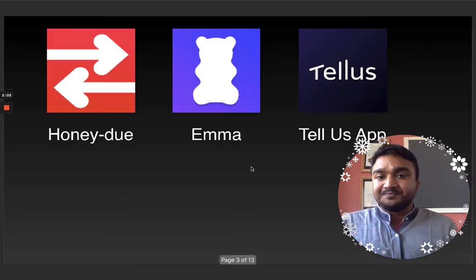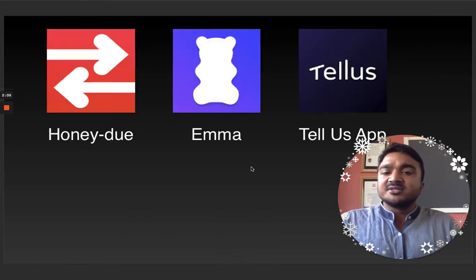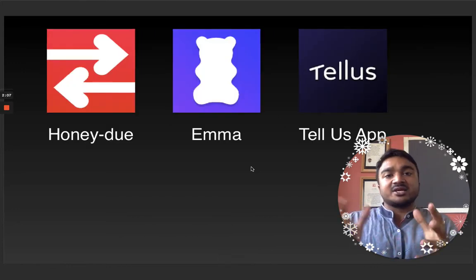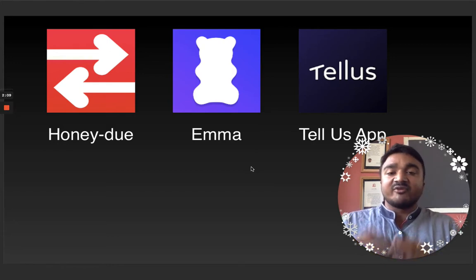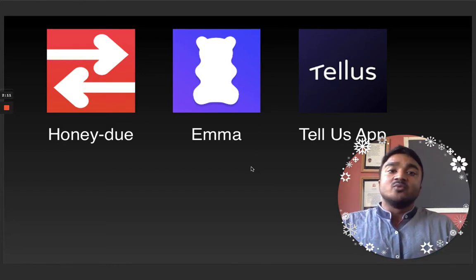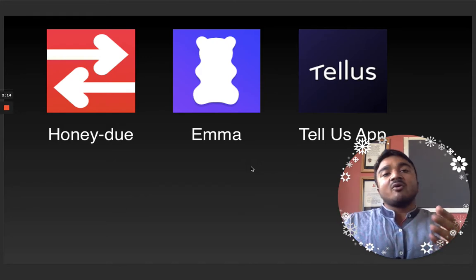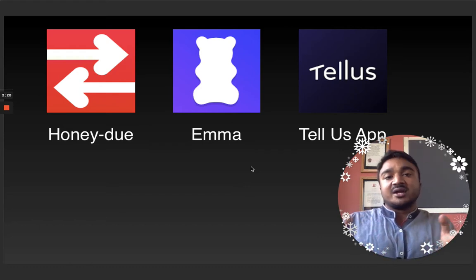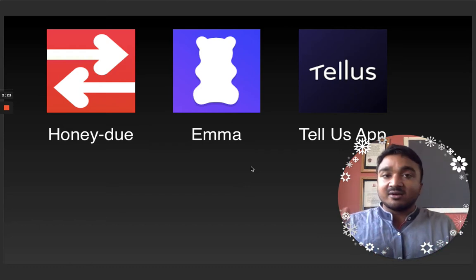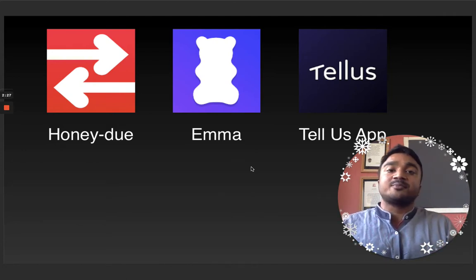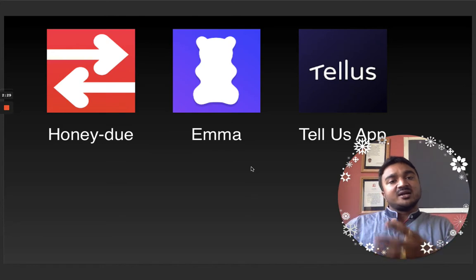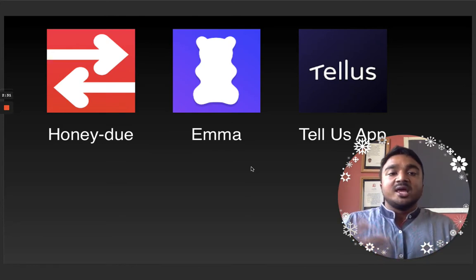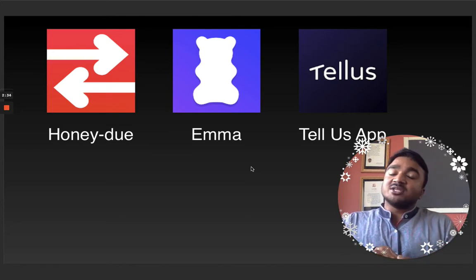Here we are discussing some of the successful financial applications we have reviewed. Honeydew allows two people to collaborate and do savings, investment, or manage an account. This is good if you are a couple or two people with multiple joint accounts, so you can see how the expenditure is being done, where it is done, and how to manage it.